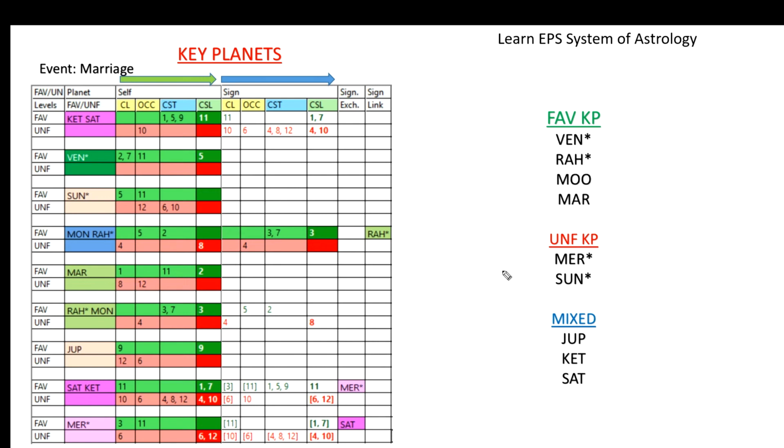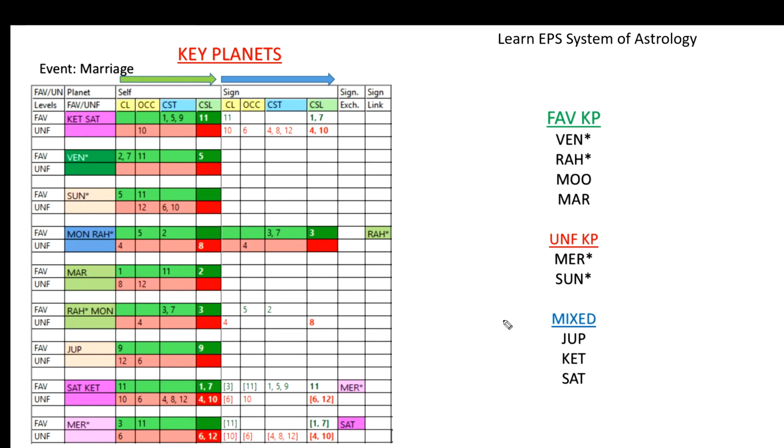Then for unfavorable key planets, as I said, Mercury is unfavorable and Sun is also unfavorable, because for Sun, 5 and 11 favorable is okay, but 12, 6 and 10 two consequent levels, the role of 6 and 12, after this no favorable strength houses are present. So this is taking the upper hand, so this is coming under unfavorable. But when compared to Mercury, Sun comes next only. That is the reason it has a light pink shade, because favorable grouping is also present, a little bit less, but the unfavorable house grouping is more and strong.